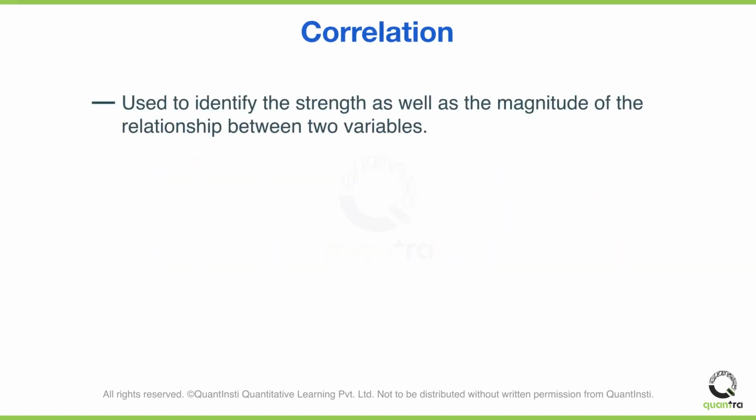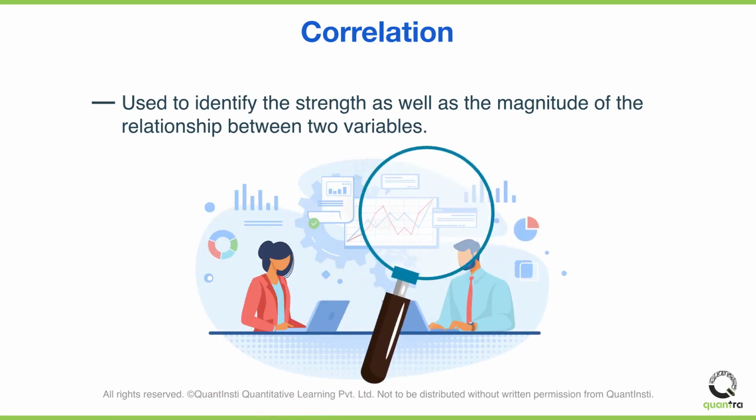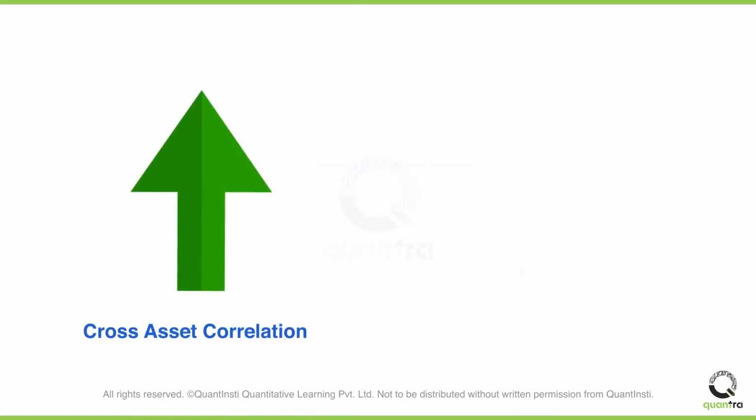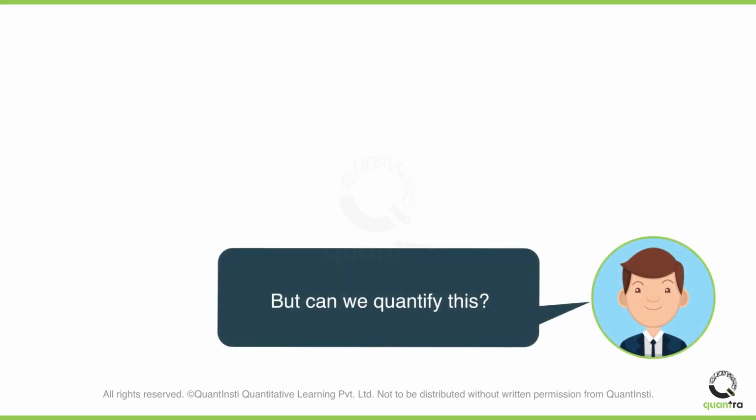Correlation is used to identify the strength as well as the magnitude of the relationship between two variables. And correlation-based inefficiencies can be used in many ways to find microalphas. One example is the increase in cross-asset correlations during market corrections. But how can we quantify this?